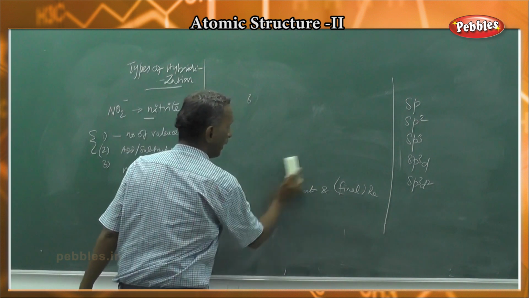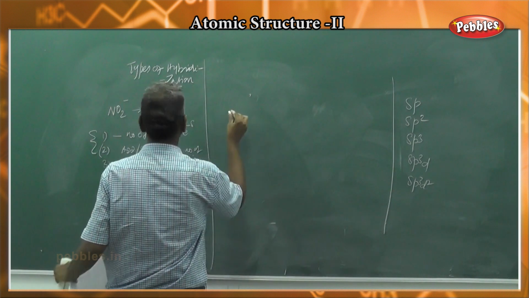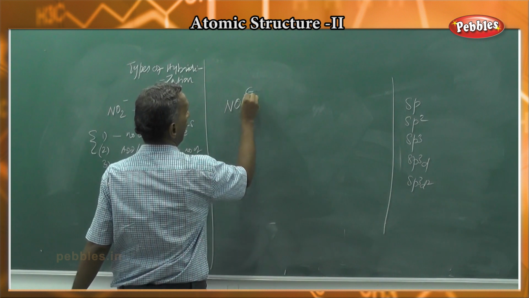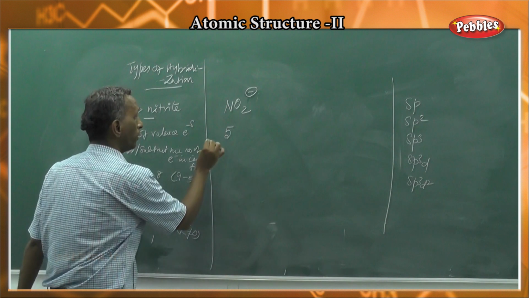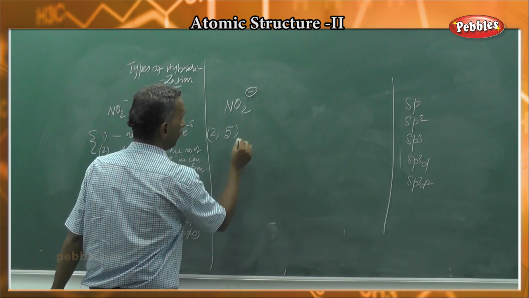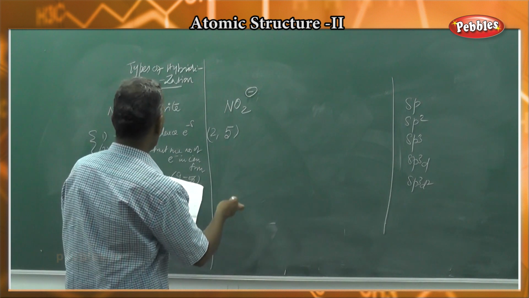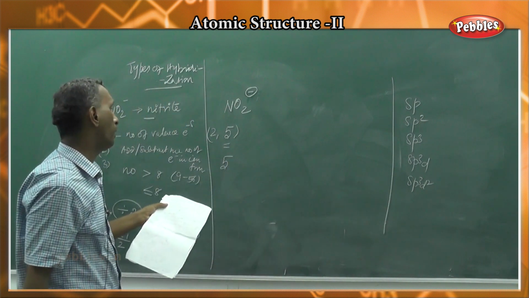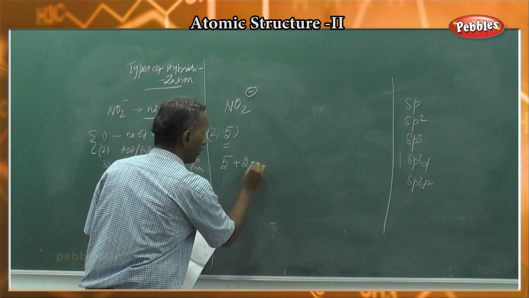Now we will see the type of hybridization for the nitrite anion. Nitrogen outermost electrons, nitrogen atomic number is 7. Oxygen, so this is the nitrite anion. Outermost shell contains 5 electrons. 2 oxygen atoms are there.